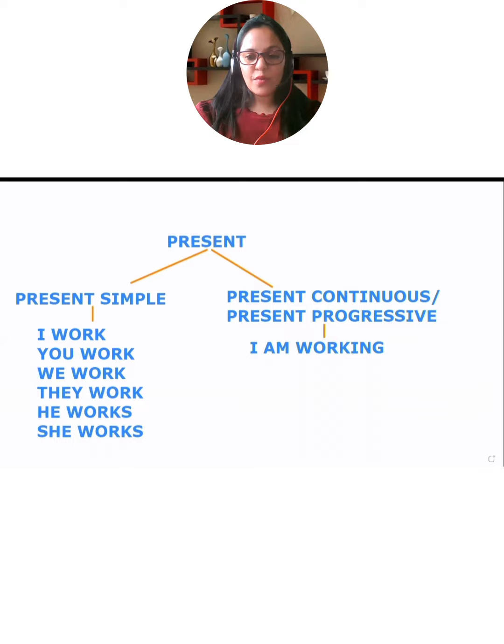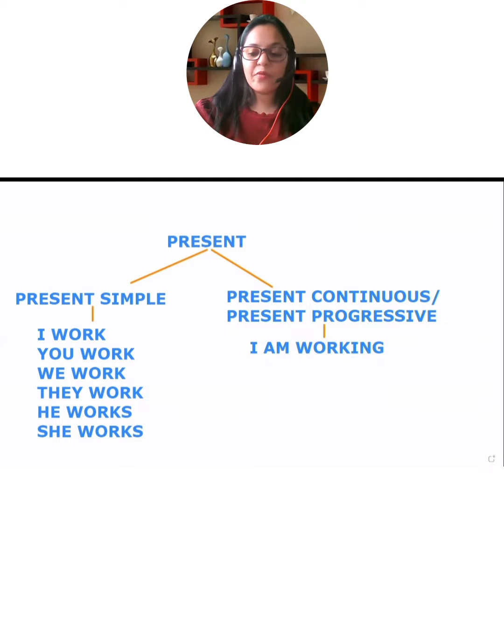Okay. So what is a time? I just want to ask, what is a time? So time means present tense, past tense, and future tense. There are only three types of time, right?